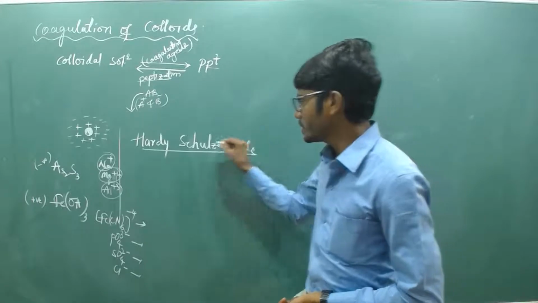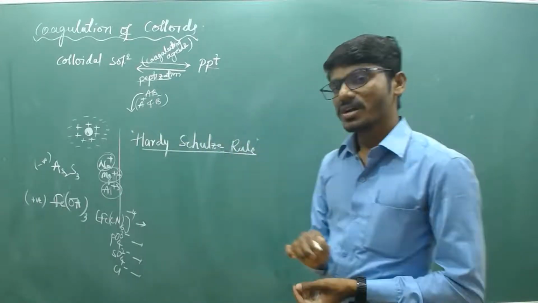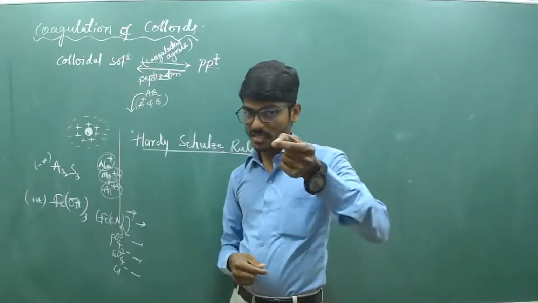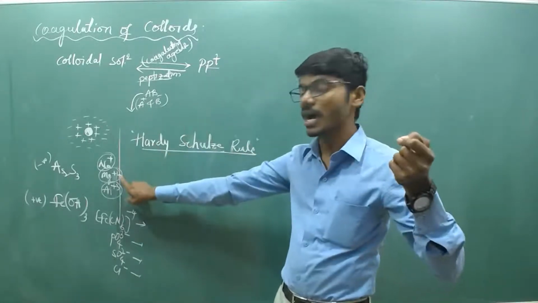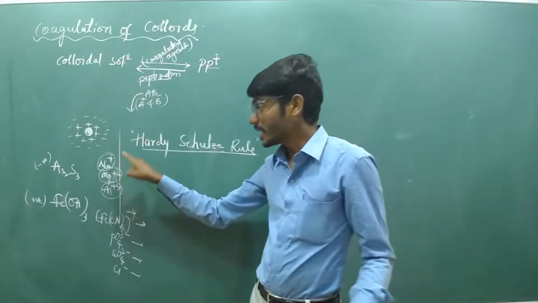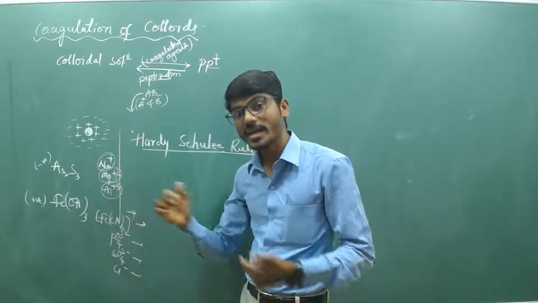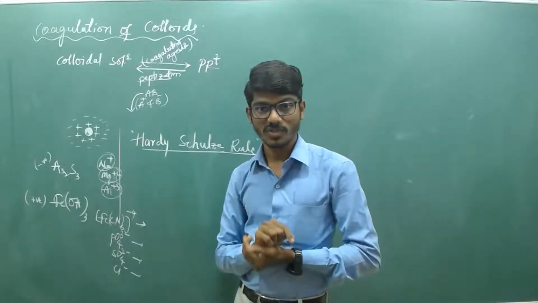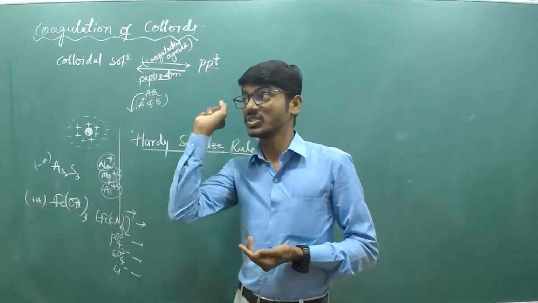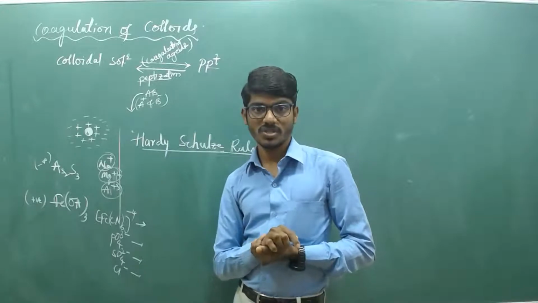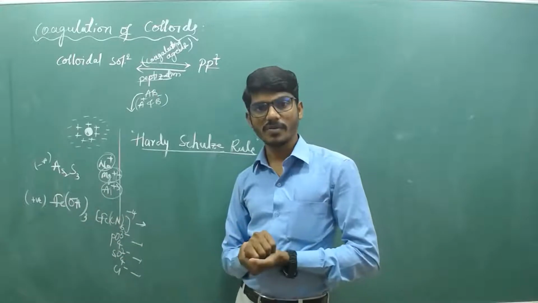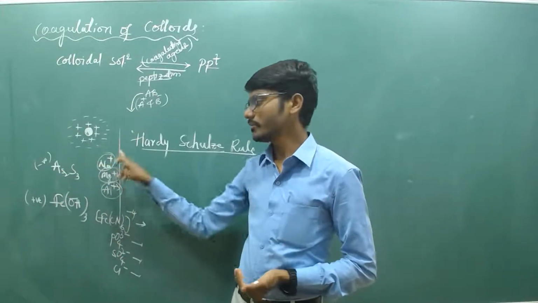So the Hardy-Schulze rule says that the greater the valency of the active ion added, the coagulating ion or flocculating ion, the greater will be the coagulation. That means the coagulation process is directly proportional to the charge on the active ion. It may be positive or negative, depending upon the type of sol. If it is a negative sol, then we need to consider the positive ion.